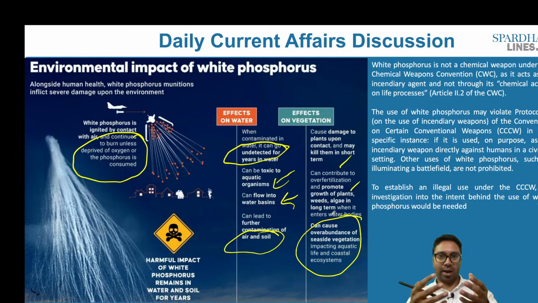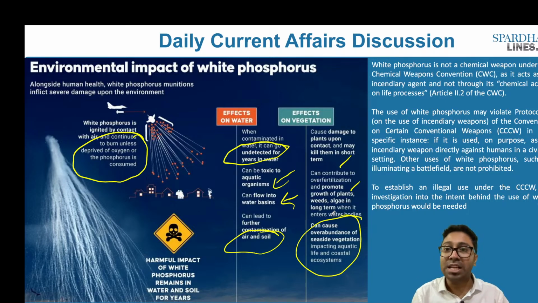And what is its value when it comes to the international convention? Remember, we have what is called the Chemical Weapons Convention. Is India a signatory to the Chemical Weapons Convention? Yes. This can be very important from your preliminary examination point of view. So India is part of the Chemical Weapons Convention. It is also part of the Biological Weapons Convention as well. These are very, very important from the preliminary examination point of view. White phosphorus is not recognized as a chemical in the Chemical Weapons Convention.